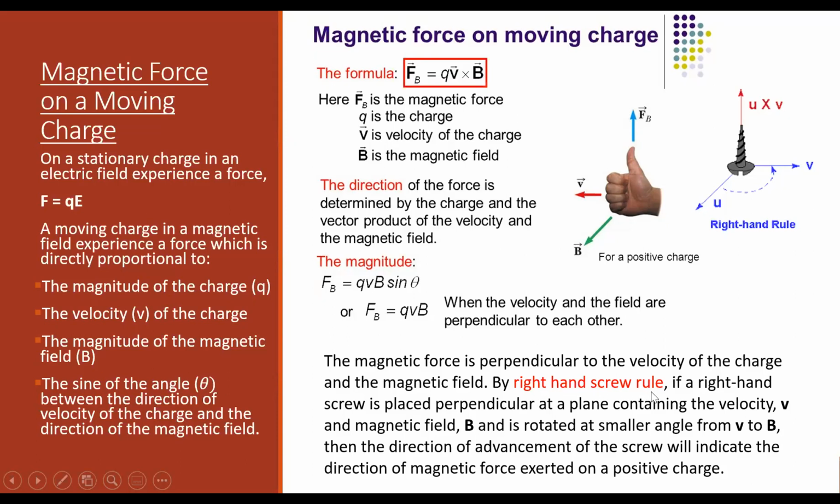So in order to find the direction, either you can use this right hand rule, or sometimes called the right hand screw rule, which states that if the right hand screw is placed perpendicular to a plane containing the velocity and magnetic field, and it is rotated at the smaller angle from V to B. Why is it called the smaller angle? Here, see, there are two vectors U and V. This is the smaller angle. What will be the larger angle? The other one from here to here. Suppose this angle is, say, 100 degrees. What will be this angle?